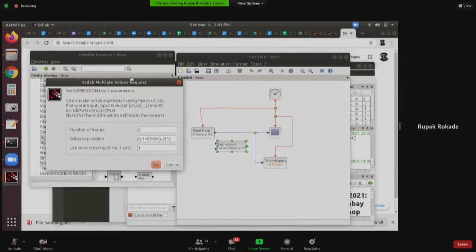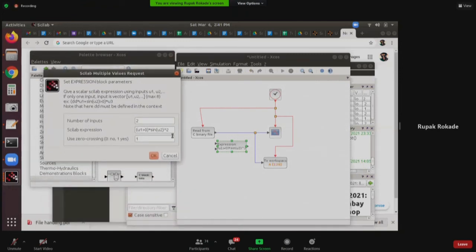So I'll open the expression block. Right now it has number of inputs 2. By default, I'll change it to 1. I don't want 2 inputs. In XCOS, inputs and outputs are always represented as U, that is U1, U2, U3 if there are 3 inputs, and Y1, Y2, Y3 if there are 3 outputs. Okay, U and Y. XCOS talks about input and output only with these 2 names, U and Y.